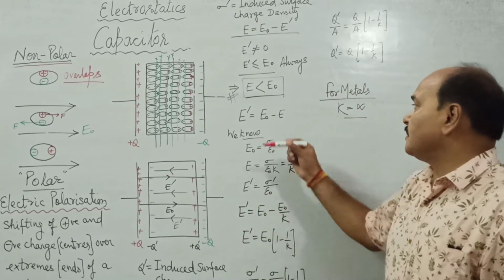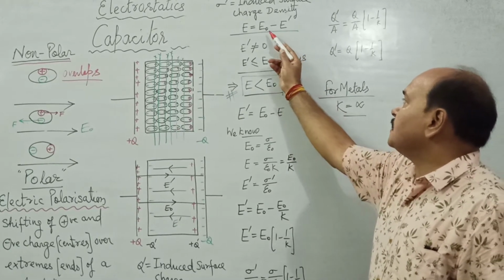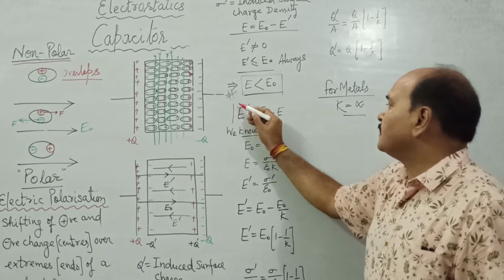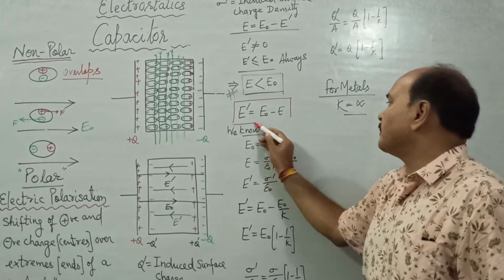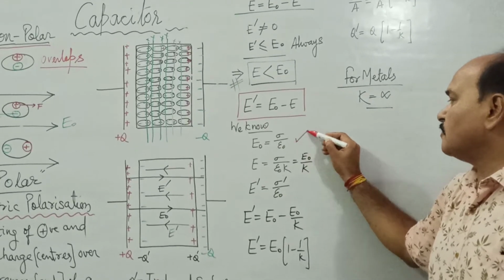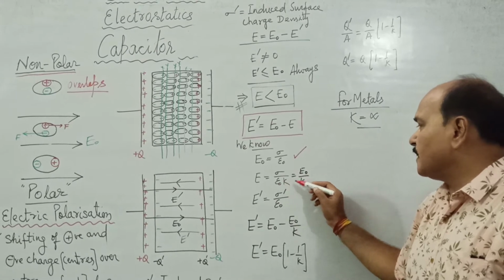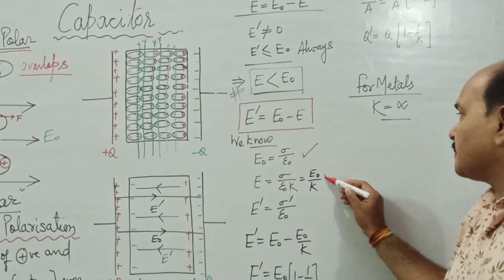So net electric field in the medium is less. Now what is E dash? This E dash is going to be E naught minus E. We already know what is E naught: sigma upon epsilon naught. We know E is what? E is sigma upon epsilon naught K, that is E naught by K. We know this expression also.